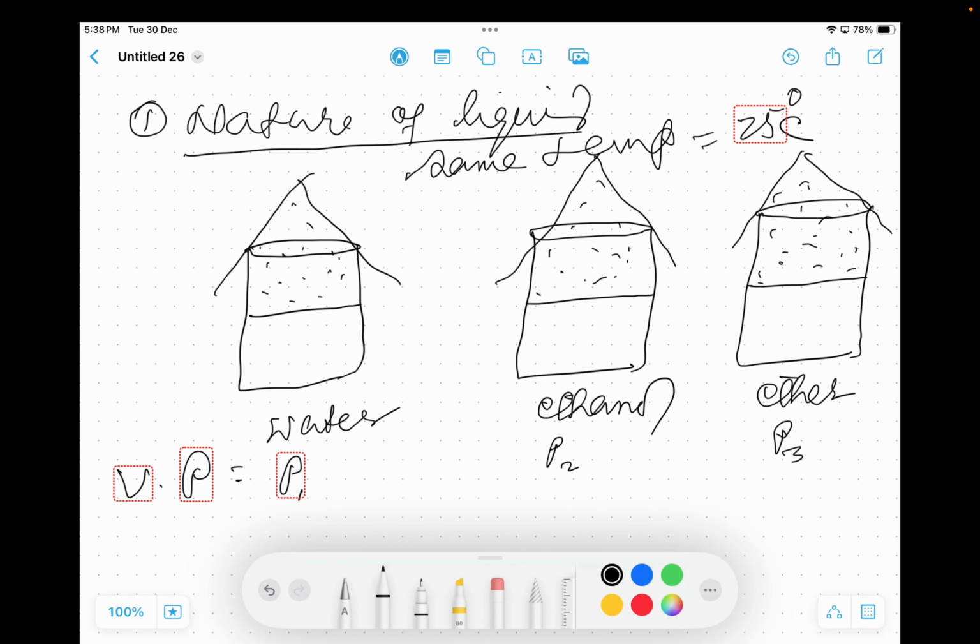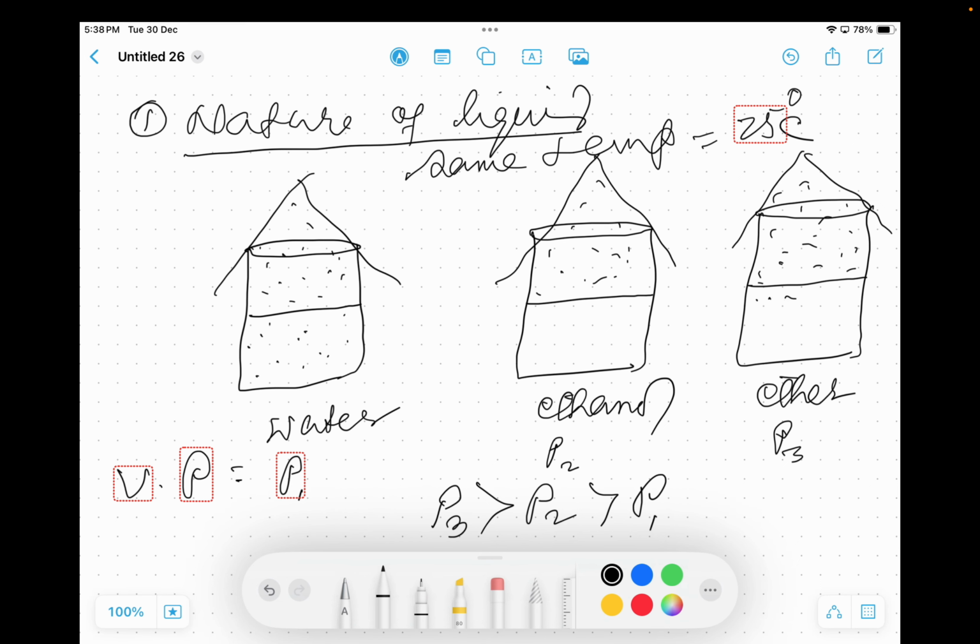Then we must observe that P3 is much higher than P2, which is higher than P1, because the intermolecular force of attraction among the molecules of water is much stronger than that among the molecules of ethanol, and which is much smaller, weaker in case of ether.